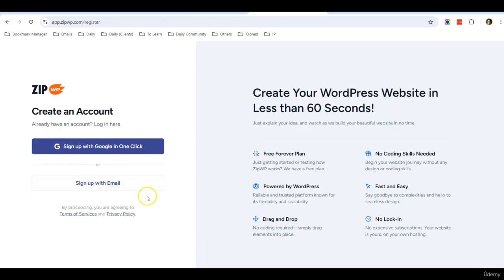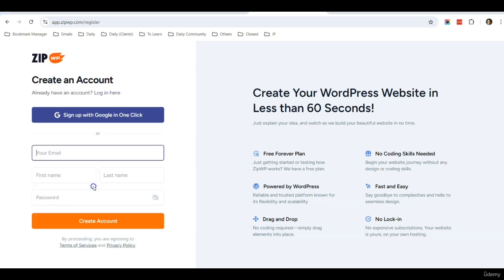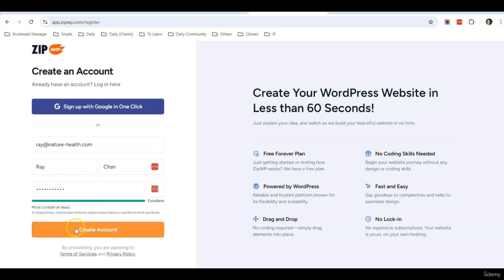Okay, so you will come to this screen and you can sign up with email or you can sign up with Google in one click. So I'm going to sign up with email. After you type in all the details, you just click create account.